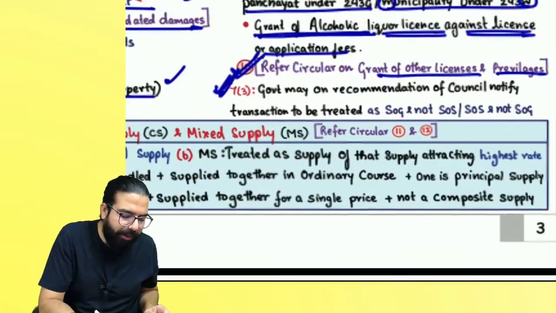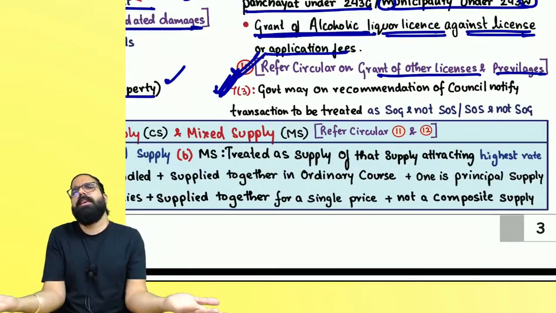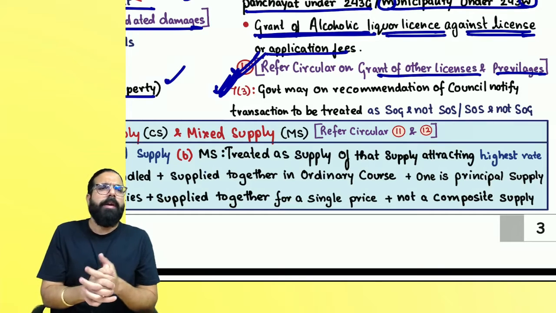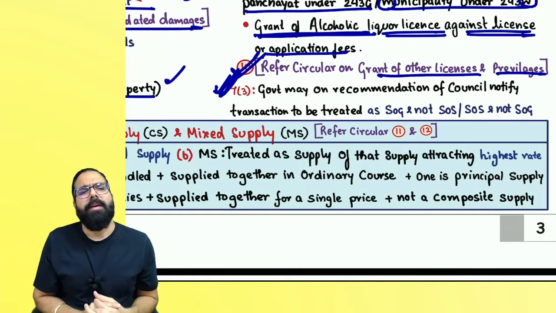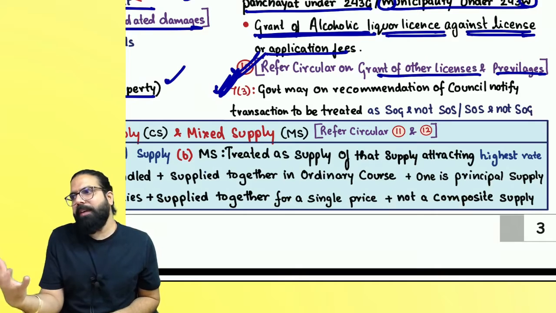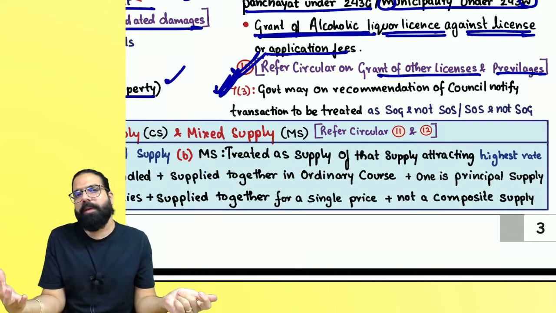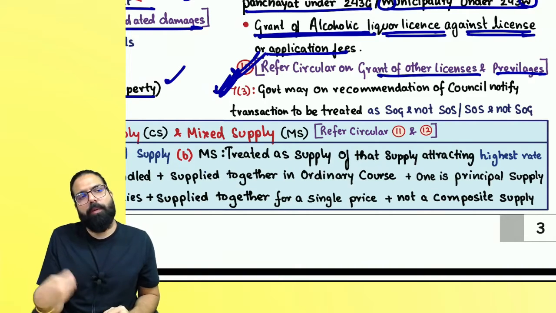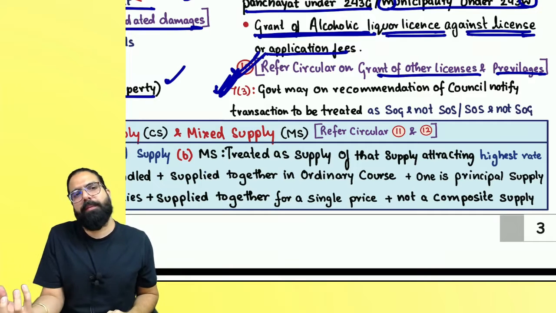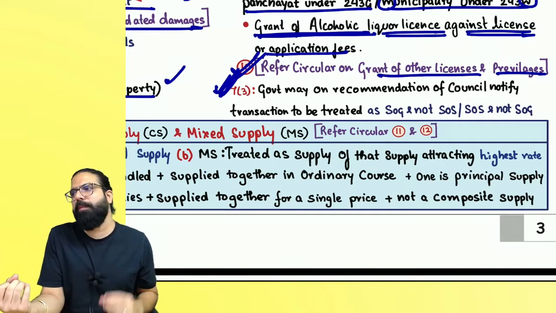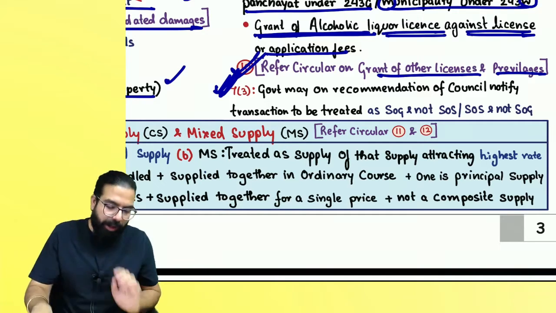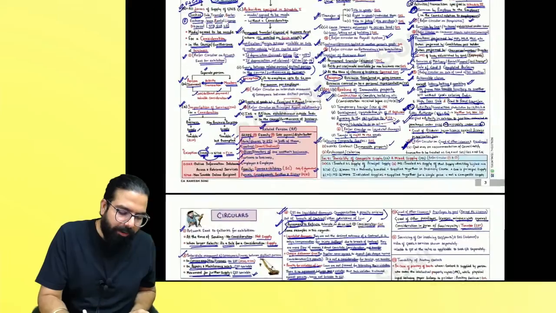Then we have section number 7.3, which says the government has the power that if the government wants, it can say something is a supply of goods. If the government says it is a supply of goods, then it will never be a supply of service. If the government wants, it can say something is a supply of service, and if the government says that is a supply of service, it will never be a supply of goods. That is the power under section number 7.3.